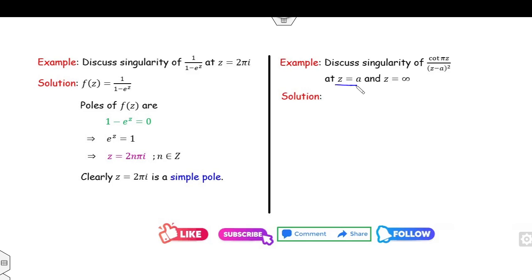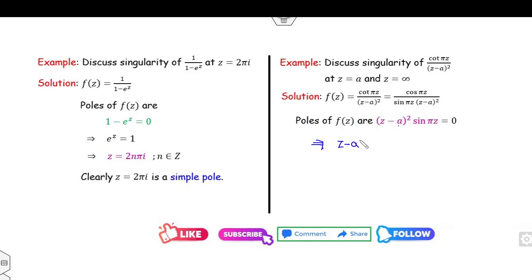Okay, look at the singularities at z equal to a. Clearly, f of a is infinity, and f of infinity is not defined. So both are singularities. First of all, it's a quotient, so I can write it as a cosine and sine series. You can expand the series of the cosine, and you can expand the series of the sine. But because I need only the denominator part, which is a positive quantity, I can use the second method. The pole of f(z) is where the denominator part is 0. This implies (z minus a) whole square is 0 and sine of pi z is 0.